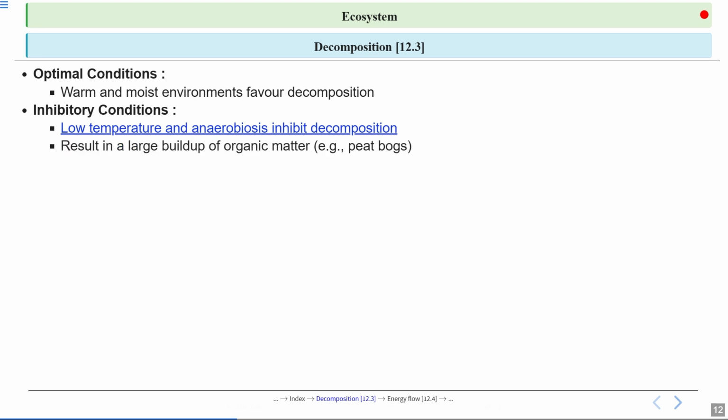As a result, organic matter can build up over time, leading to environments like peat bogs. In these places, you might find layers of plant material that have been preserved for thousands of years because decomposition is so slow. The balance of temperature and oxygen really shapes how ecosystems recycle nutrients.